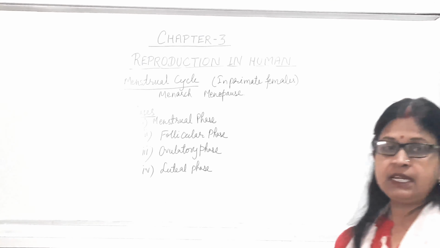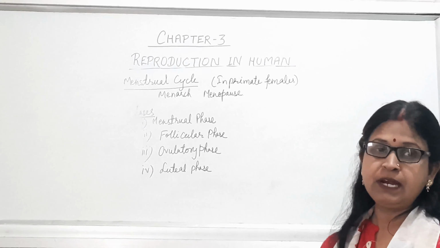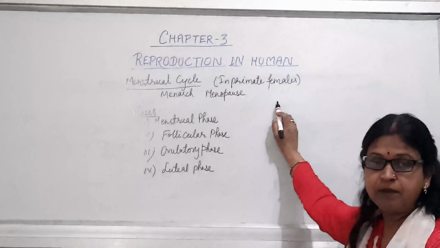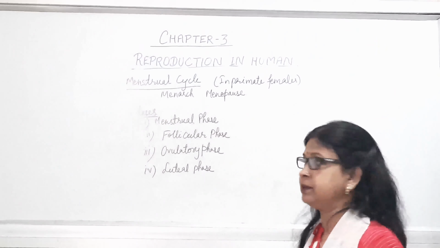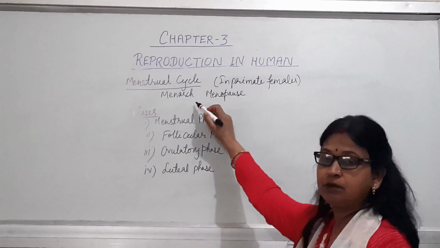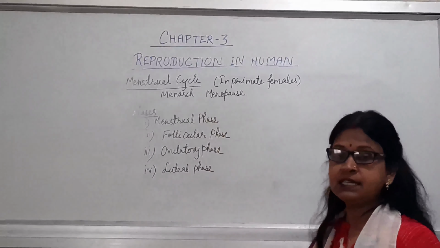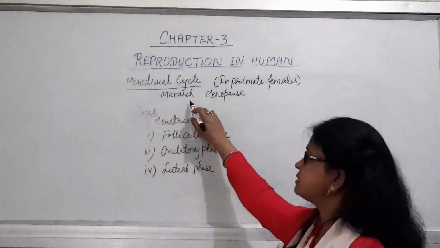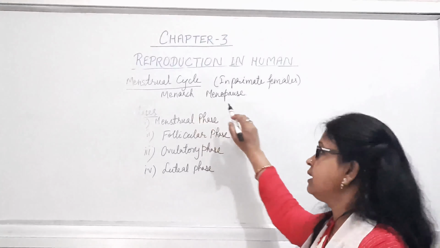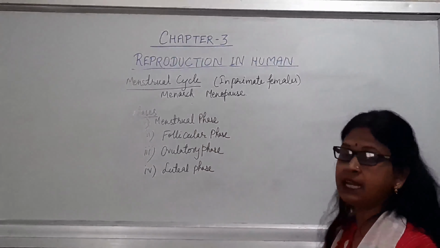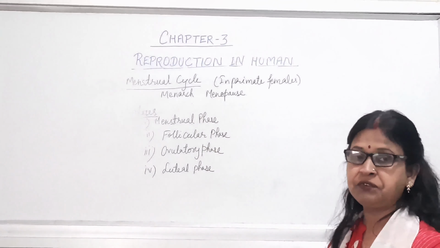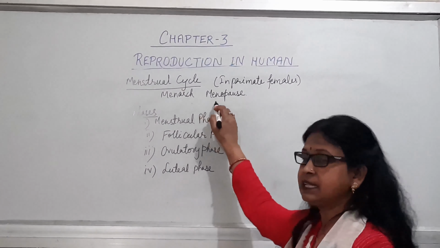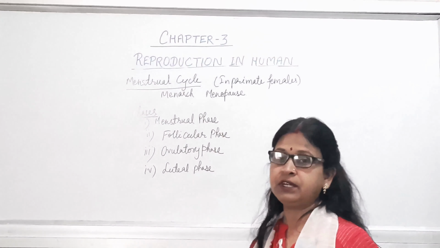In this class, we'll study the menstrual cycle of the female reproductive system. This occurs in the females of the primate group, that is monkeys, apes, and humans. The menstrual cycle starts at the age of puberty, after the girl attains puberty, and this phenomenon is known as menarche. When the menstrual cycle stops at the age of 45 to 50 years, it is known as menopause. The phase in between is known as the reproductive phase of the female.